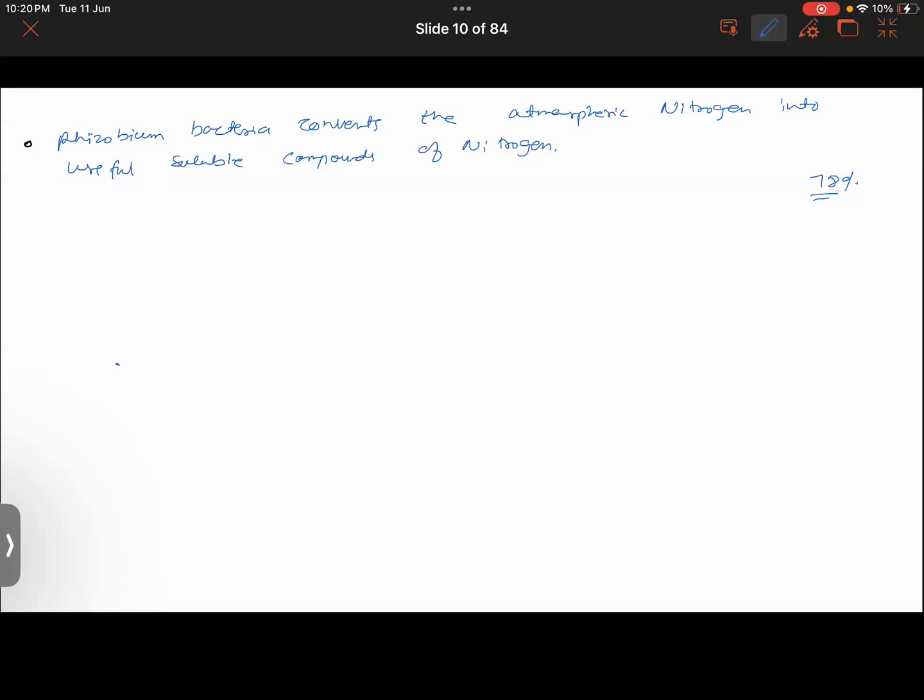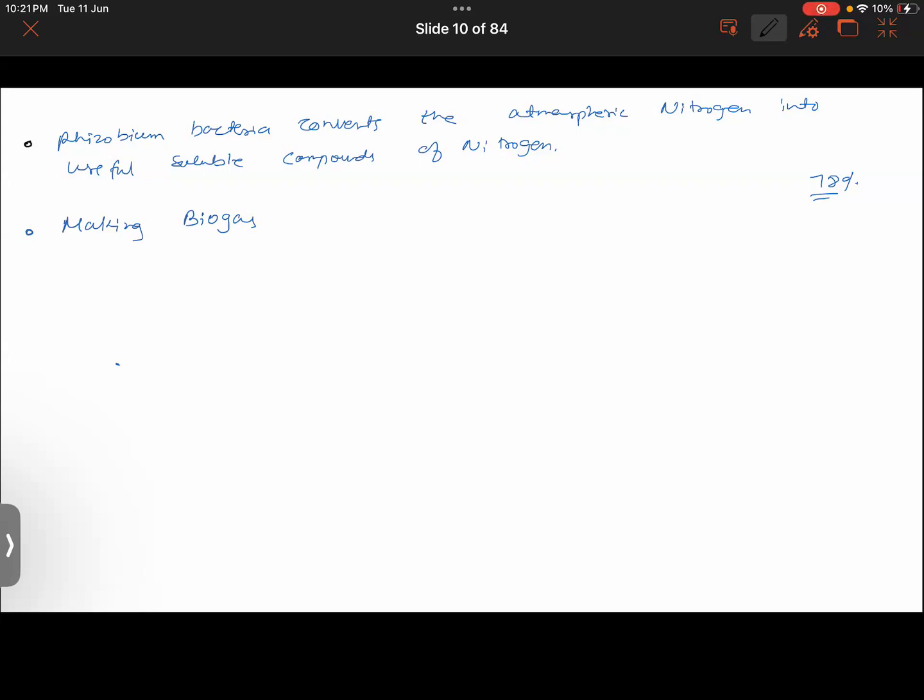Furthermore, bacteria would be used in making biogas also. Do you know about biogas? Biogas is basically a gas that comes out after decomposition of biodegradable wastes. Furthermore, it can be used in killing plant pests. So there are different uses of it. Let us quickly summarize all of them.